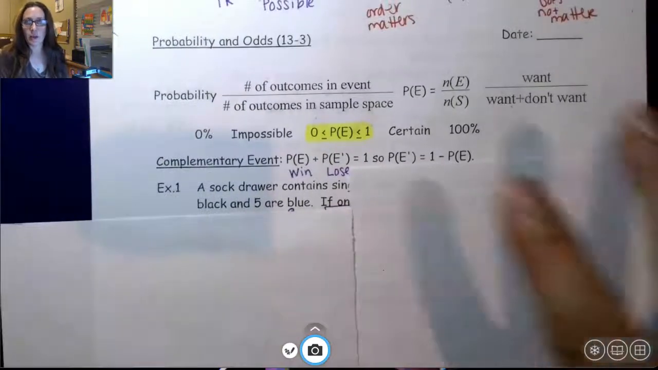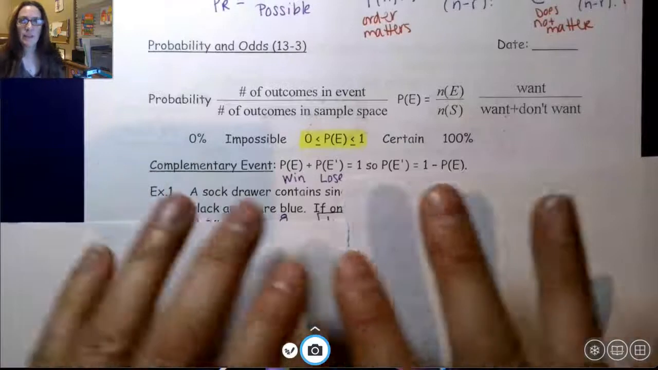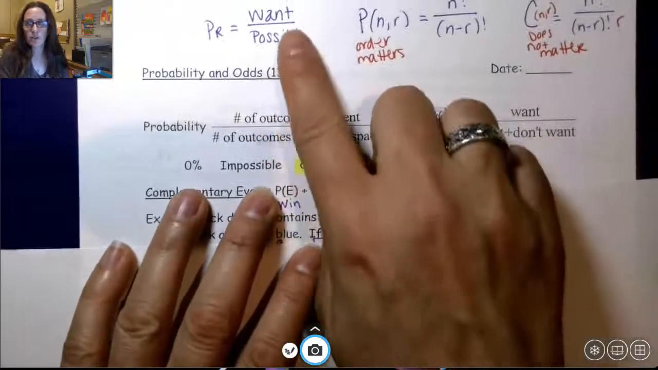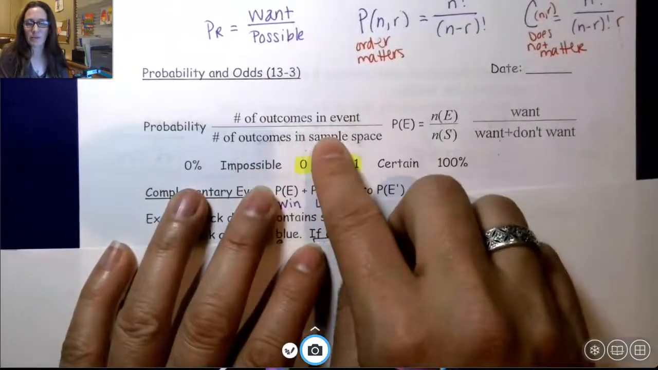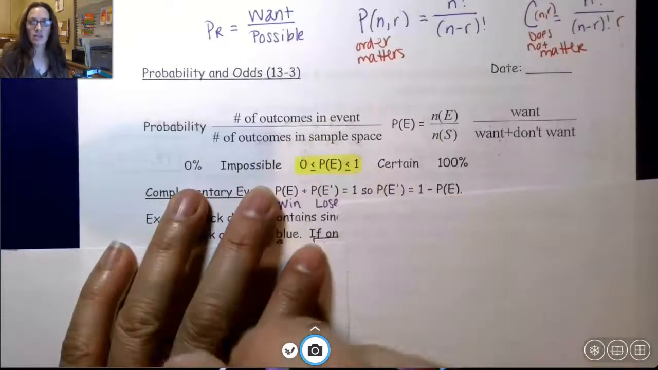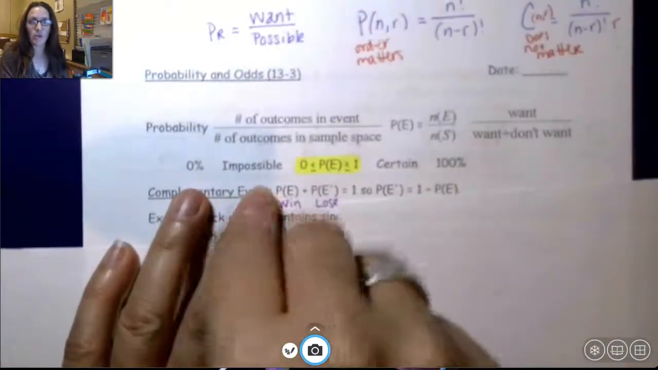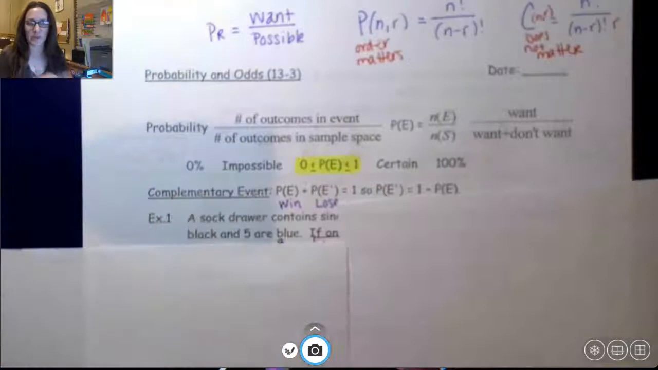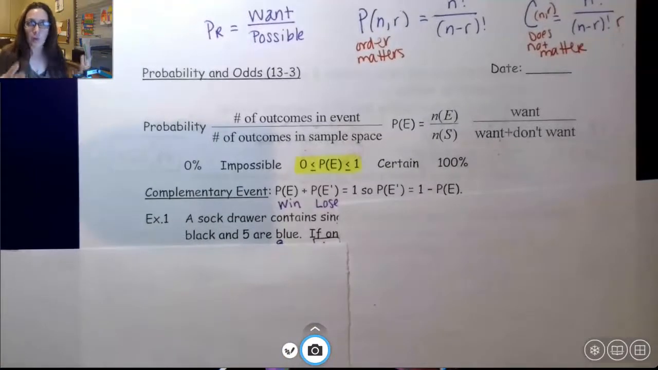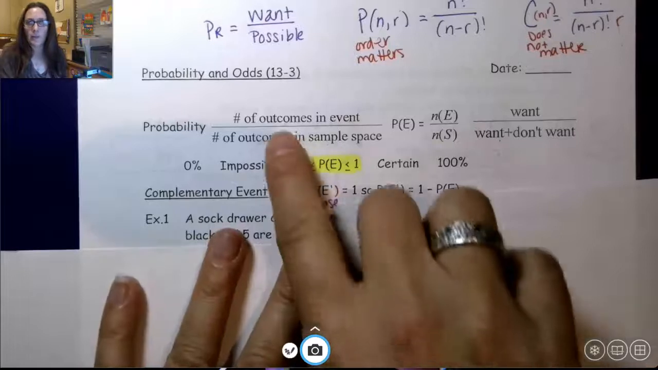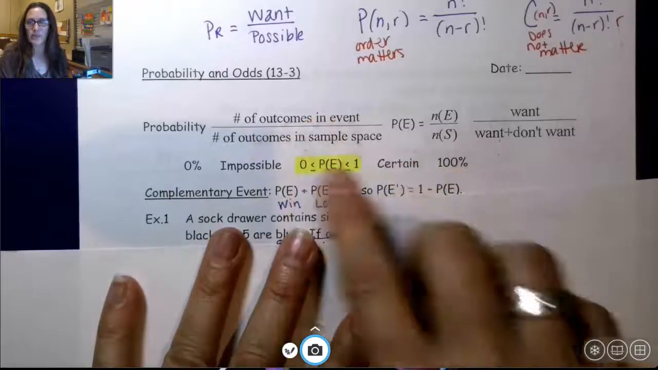So we are talking about probability and odds today. Probability is what you want over what's possible. So the number of outcomes in an event happening, the event that you want to occur, over the total possible sample space. So you want to win. You play 40 games. Your total sample space is 40 games. How many of those games did you win? 20, 25, 30? How many, what you want over what's possible.